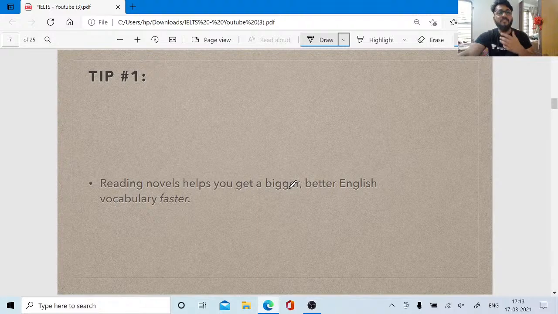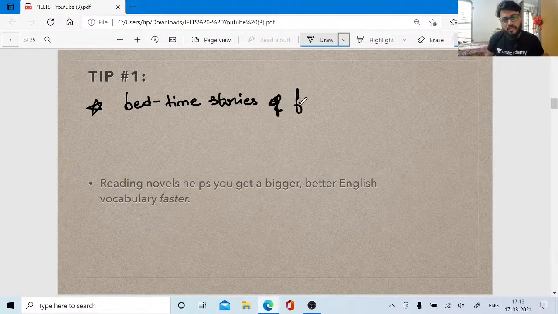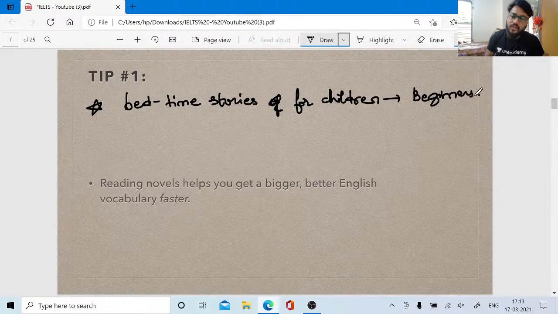If I mention one important point, you might have heard of it: Bedtime Stories for Children. These are some of the best books for beginners. Those people who are going to learn the English language can start with this book.